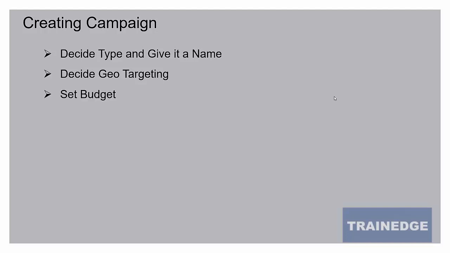At the campaign level, you will also set your budget. How much you want to spend per day or per month, or total budget, campaign budget, or a daily budget. A daily budget will mean that your ad will run till all the money for the day is exhausted, then the campaign will stop and restart the next day. If you set a campaign budget, then the campaign or ads will keep running till the entire money in the budget is exhausted, and then the ad will stop running. You also choose your ad management options. You will determine how frequently your ad is shown, etc.